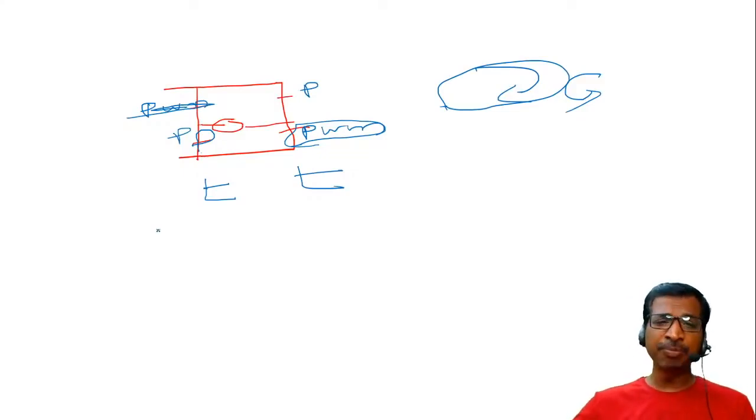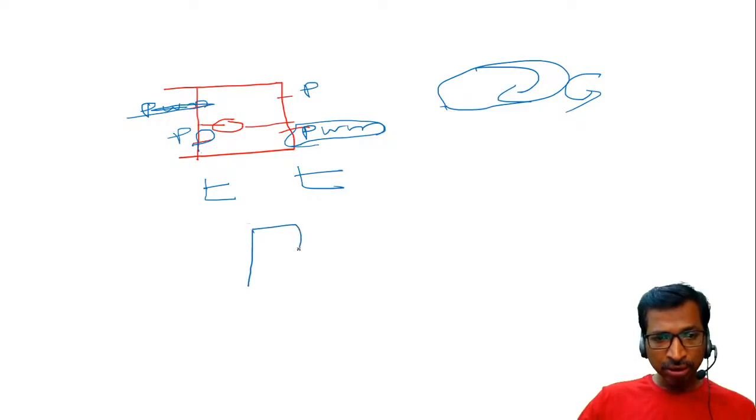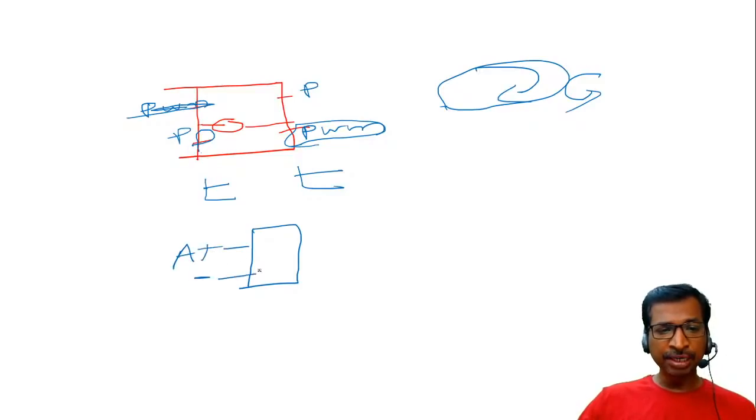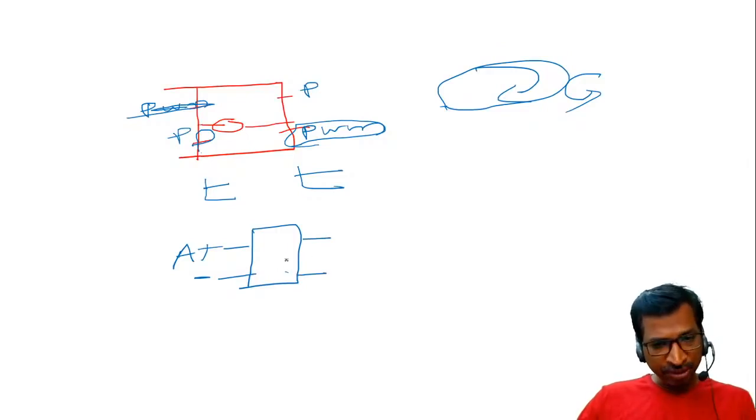In regenerative braking, a similar kind of logic has to be used, but we need an additional circuit. From the motor terminal, the armature terminals A plus and A minus, the additional circuit needs to be connected. This circuit will capture the voltage and store it in the super capacitor or ultra capacitor.